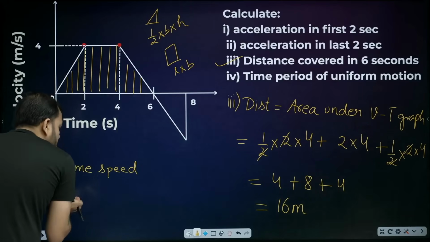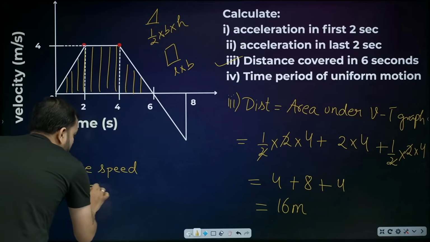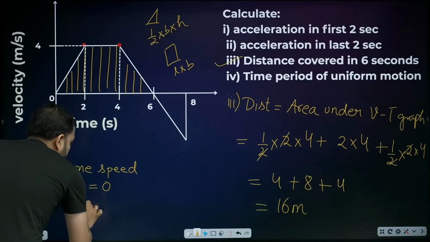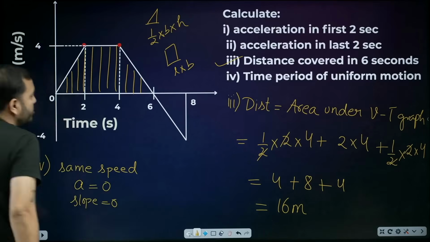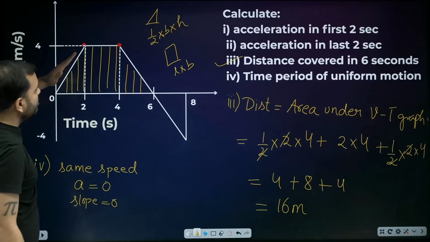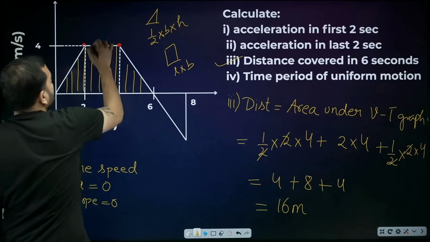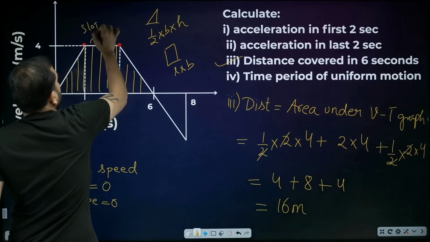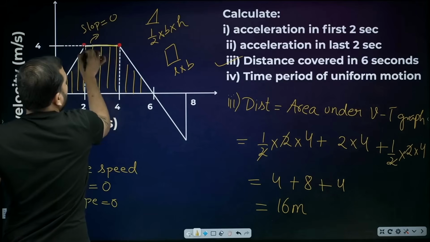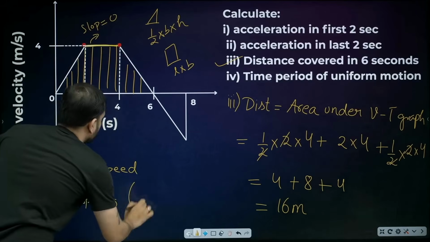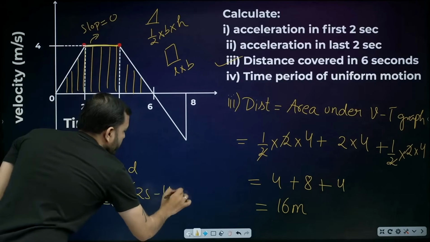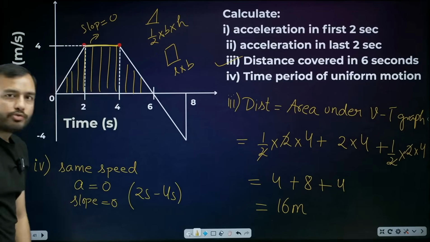And if the final and initial velocity are the same, then how much will the acceleration be? 0. So how much should the slope be? 0. Now where is the slope of this graph 0? This part is constant, this part is negative, this is 0. So this area is of uniform motion. That means from 2 second to 4 second the motion is uniform.